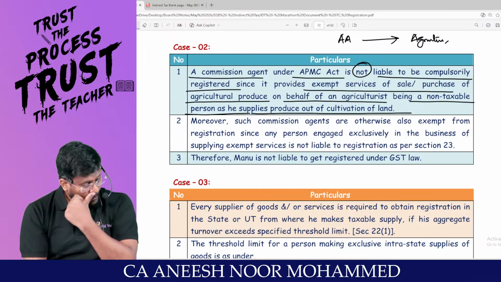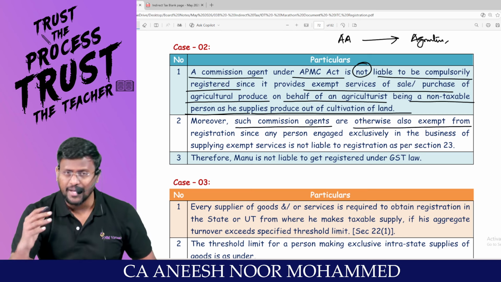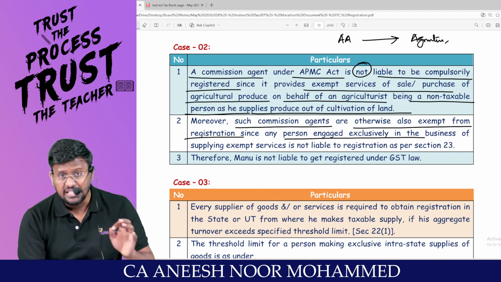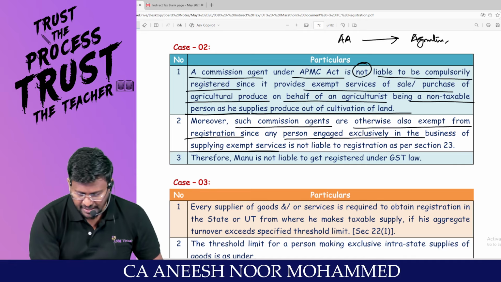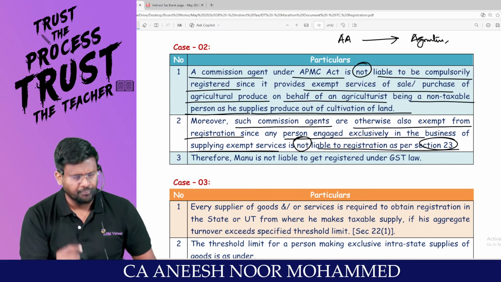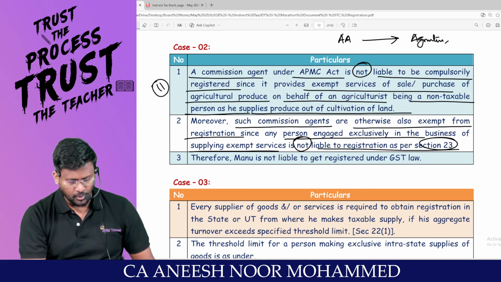Moreover, such commission agents are otherwise also exempt from registration, since any person engaged exclusively in the business of supplying exempt services is not liable to be registered as per section 23. First of all, section 11, this is exempted. Are you all really with me?